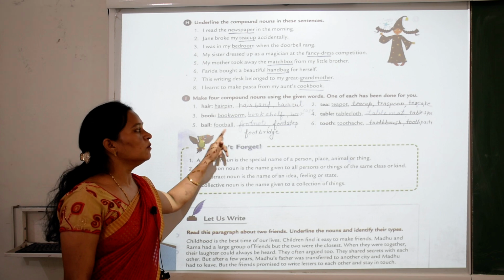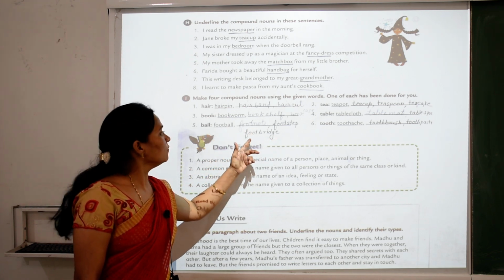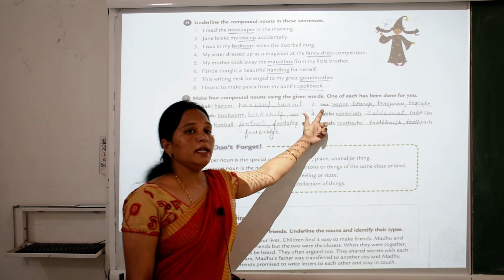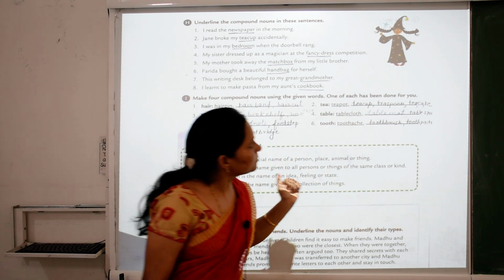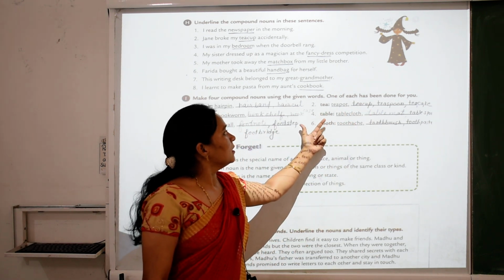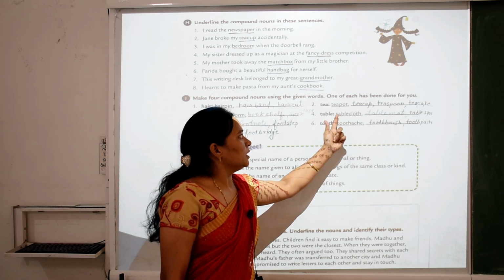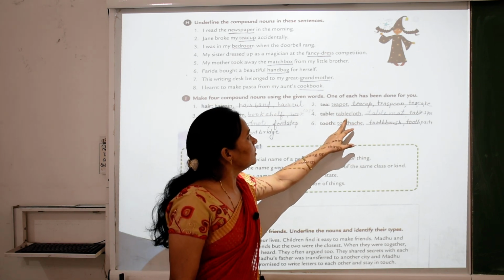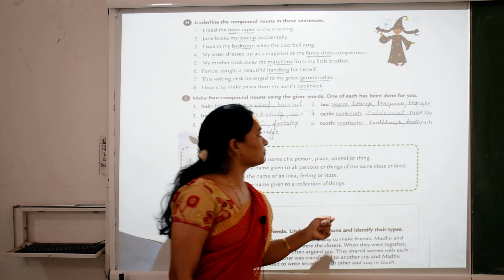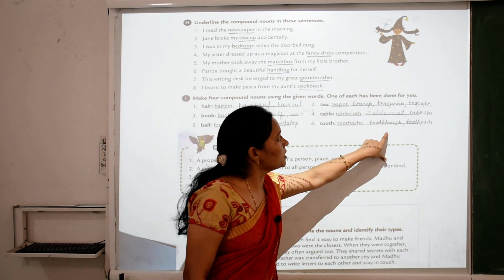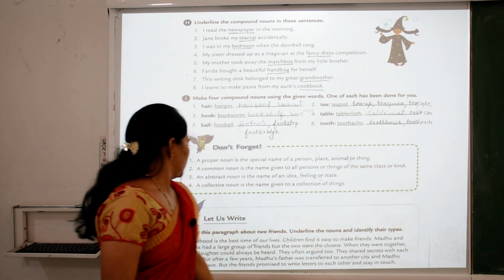Ball: football, footnote, footstep and footbridge. Tea: teapot, teacup, teaspoon, tea cake. Table and cloth, join together: tablecloth, table mat and tablespoon. Toothache, toothbrush and toothpaste.